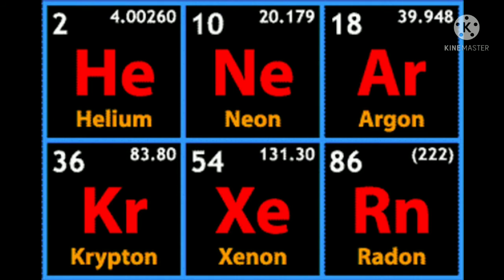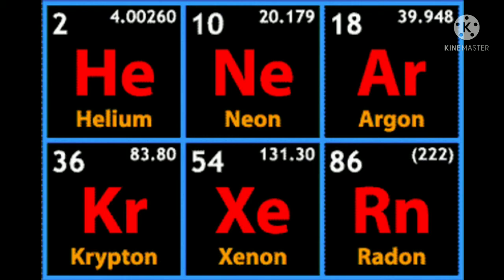Here it is given: helium 2, neon 10, argon 18, krypton 36, xenon 54, radon 86. These are the main 6 elements in the noble gases, or the inert gases. You can see in the periodic table they are in the 18th group.